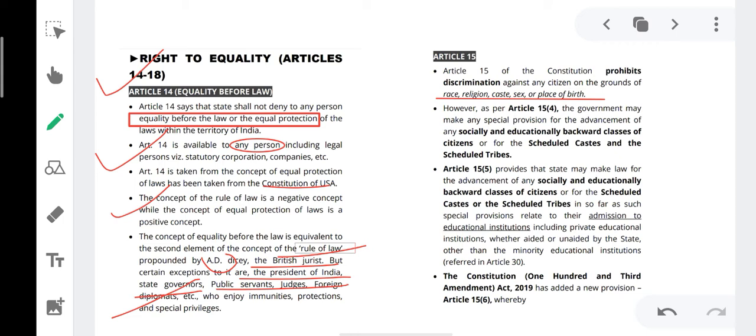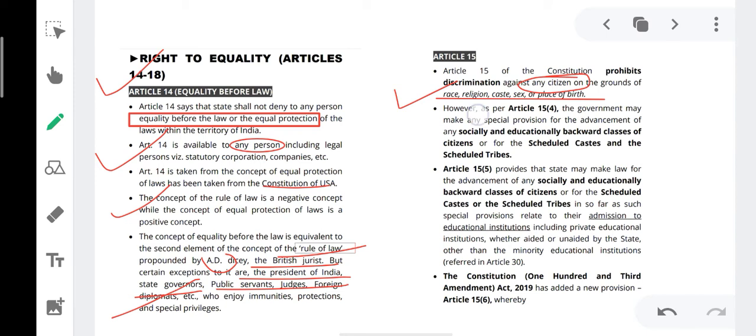Now another article is Article 15. Article 15 mainly talks about prohibition of discrimination. Article 15 says that the Constitution prohibits discrimination against any citizen. That means this article is available only to citizens, not to foreigners, on the ground of race, religion, caste, sex and place of birth. These are the grounds which are mentioned in the Constitution.